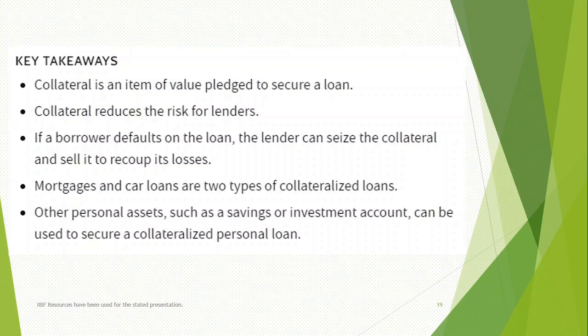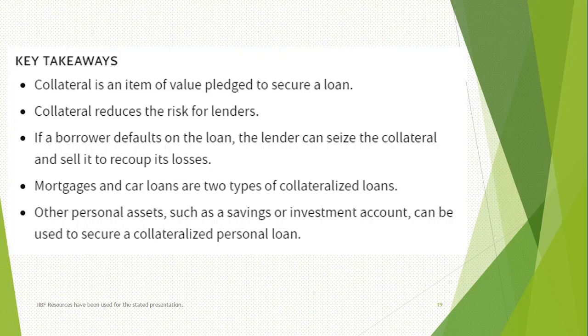Now, the main takeaway is that collateral is an item which has a value and can be pledged to secure a loan. Collateral reduces the risk for the lender. Banks will be secured if they get collateral. If a borrower defaults on the loan, the lender can seize the collateral and sell it to recoup its losses.